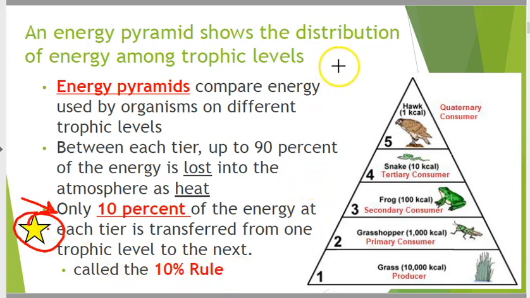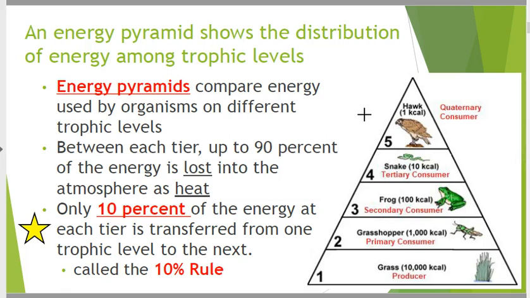Why would the grass section be bigger than the hawk section? You have a certain area of land. How many hawks are going to live in that certain area? Not many. Why? Competition. But how much grass is in that area?